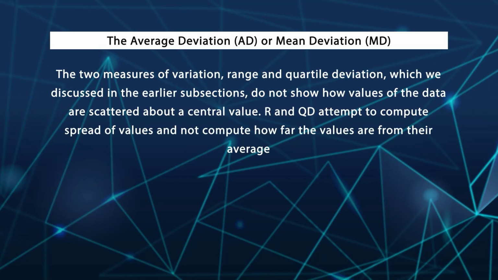The two measures of variation, range and quartile deviation, which we discussed earlier, do not show how the values of the data are scattered about the center value. The range and quartile deviation attempt to compute the spread of the values, not how far the values are from their average.